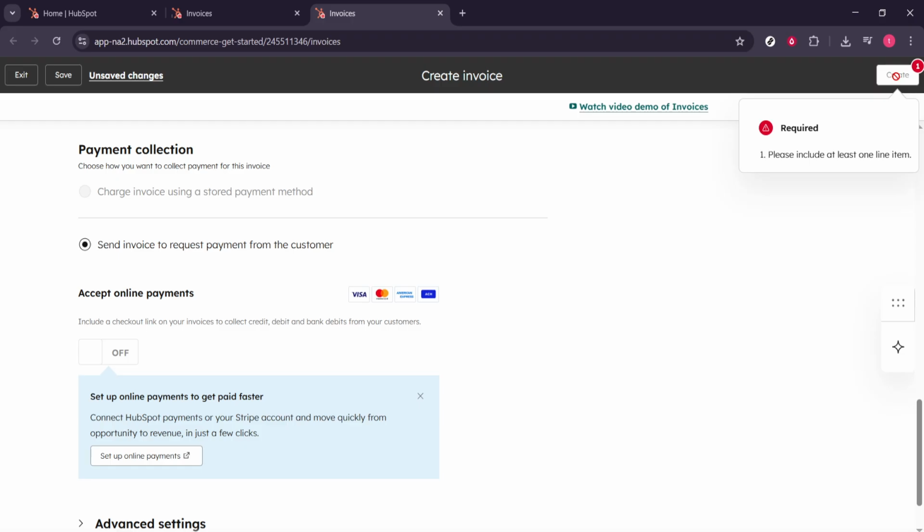And that's it. You've created a clean, accurate HubSpot invoice, ready to send and get paid faster.